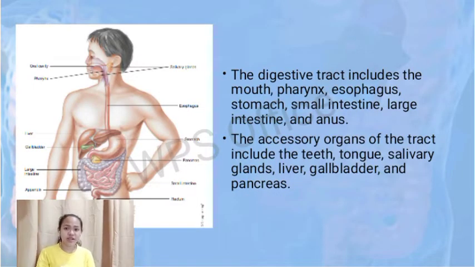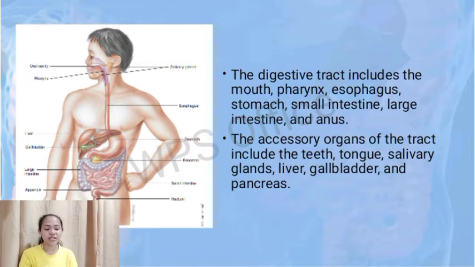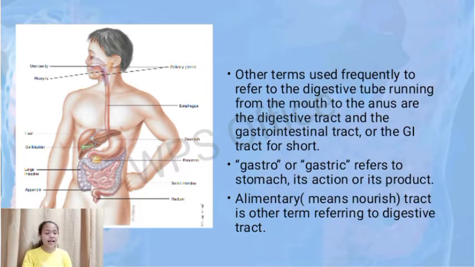As we can see in the diagram, the digestive tract includes the mouth, pharynx, esophagus, stomach, small intestine, large intestine, and the anus, while the accessory organs of the tract include the teeth, tongue, salivary glands, liver, gallbladder, and the pancreas. Other terms frequently used to refer to the digestive tube running from the mouth to the anus are the digestive tract and the gastrointestinal tract, or the GI tract for short.